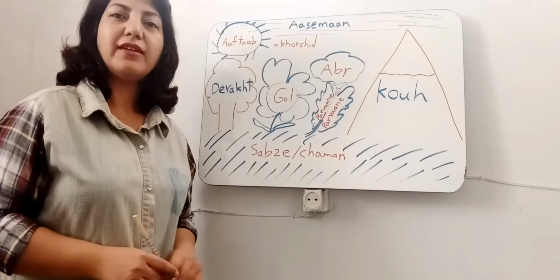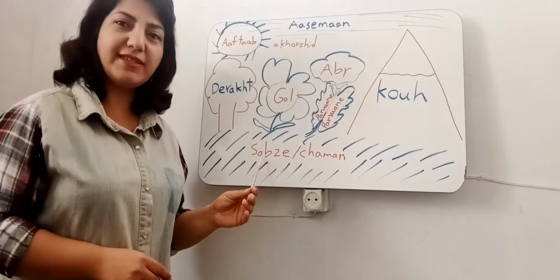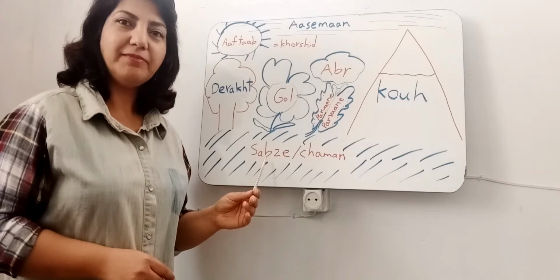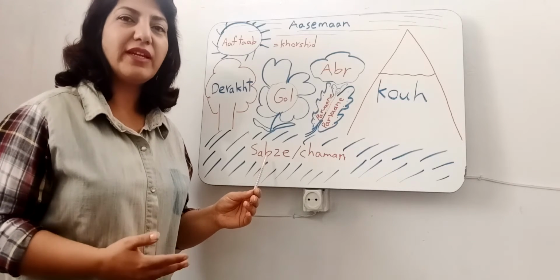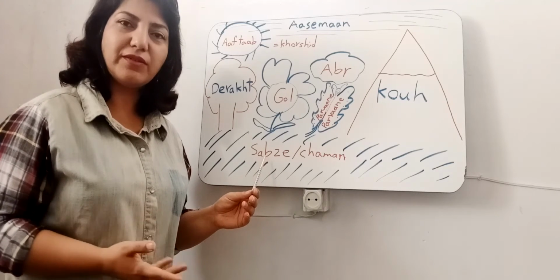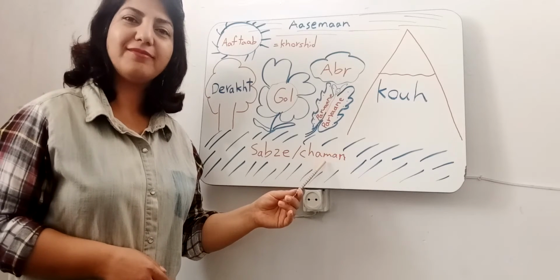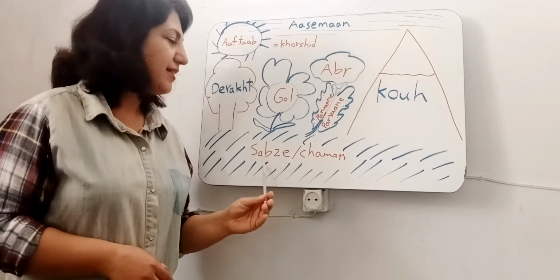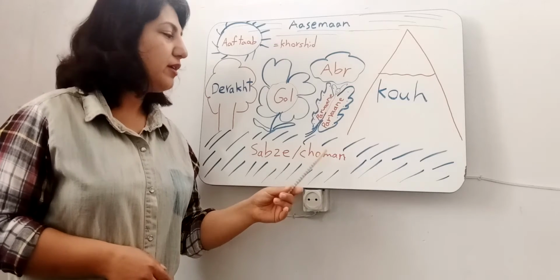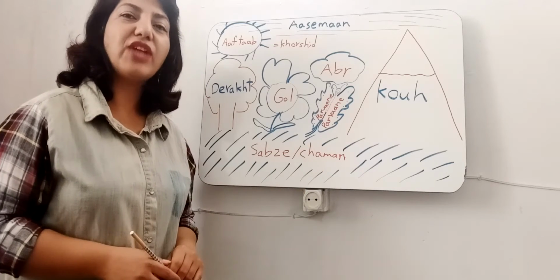Grass, in Persian we say sabze. Sabz, it means green. Sabze, because it's green. Or we say chaman. Sabze یا chaman.